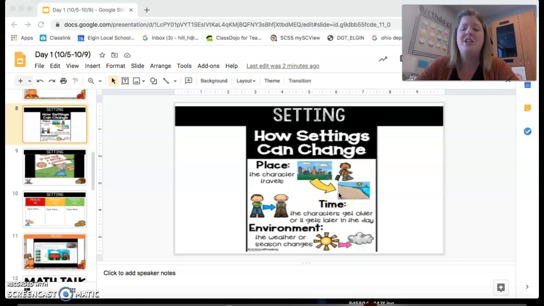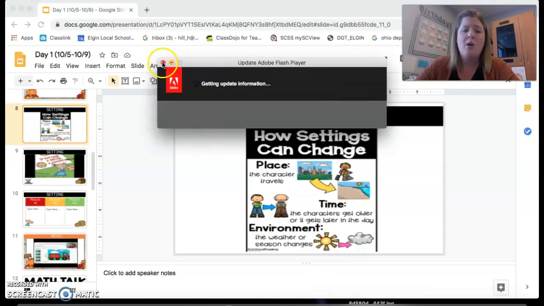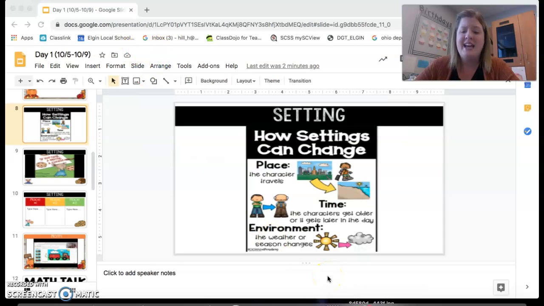Also, our settings can change with the time. So the characters get older or it gets later in the day. That's how it can change with time. So maybe at the beginning of the story, it's morning time. And then in the middle of the story, it's lunchtime. And then at the end of the story, it's nighttime. So those settings have changed because the time has changed, right?